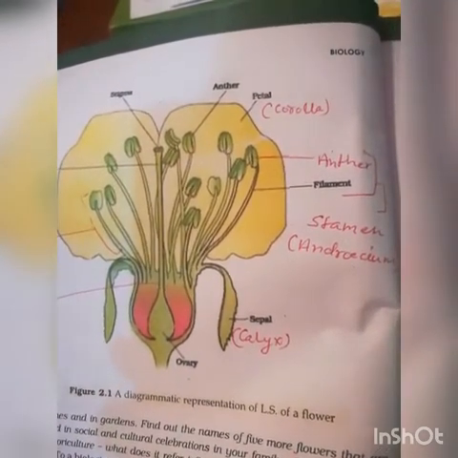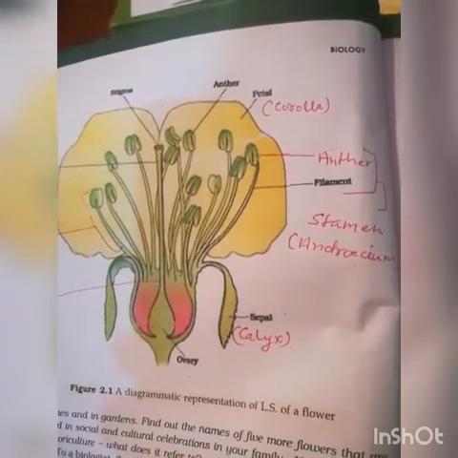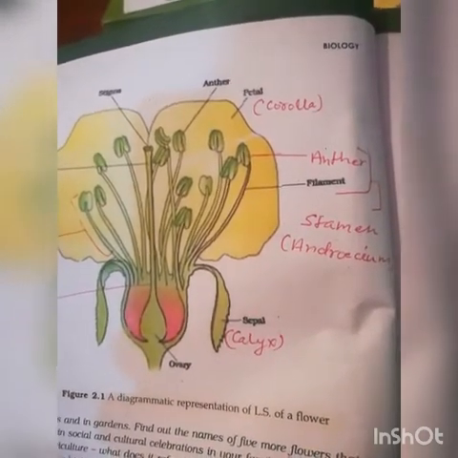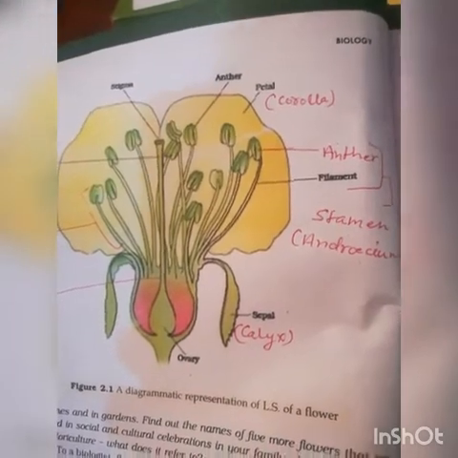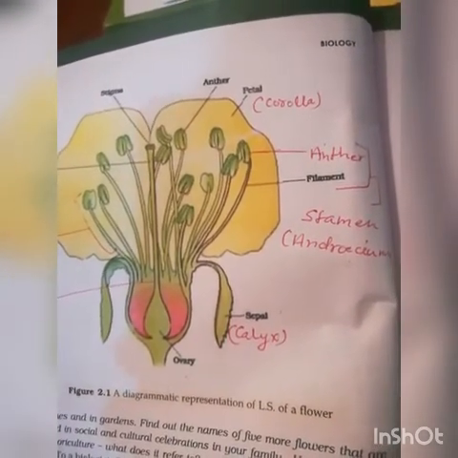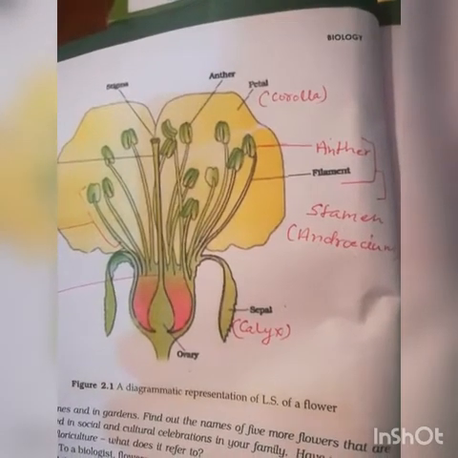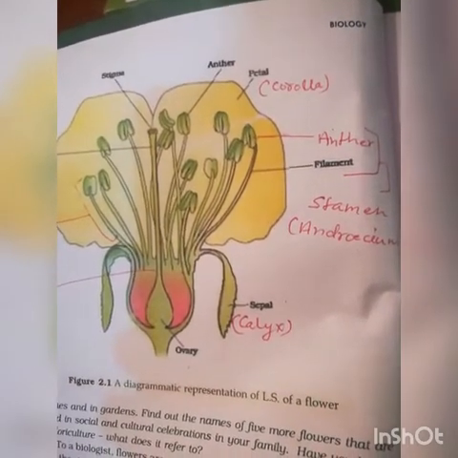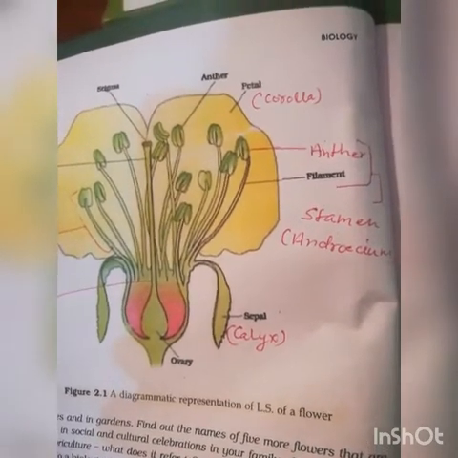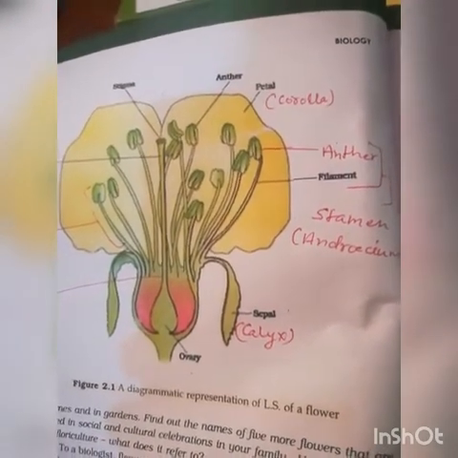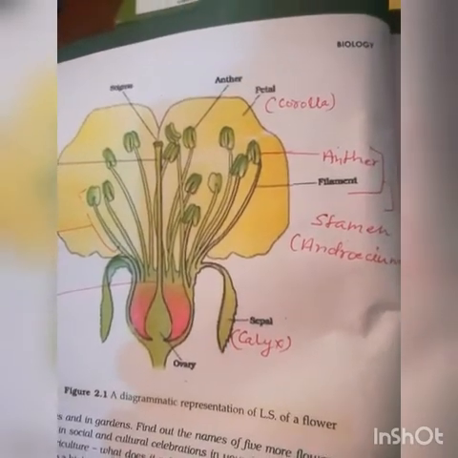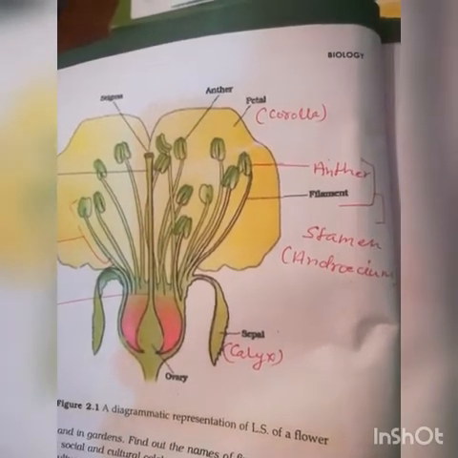As we have already discussed in our previous video about the overview of flower, flower is a modification of shoot and it is an important part of sexual reproduction.